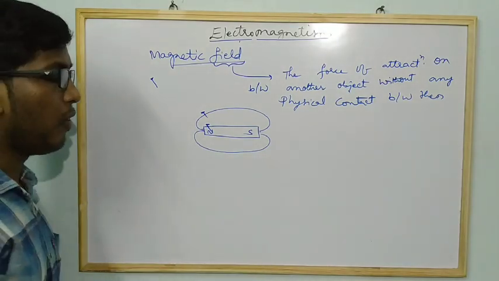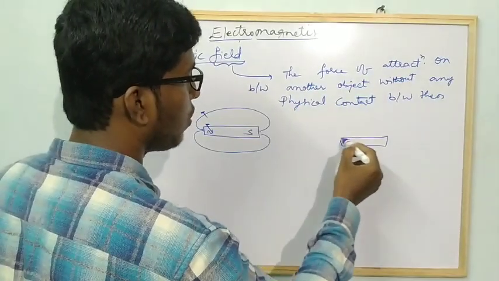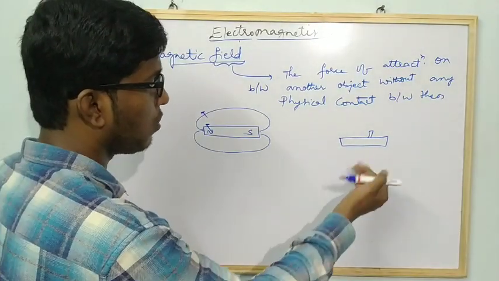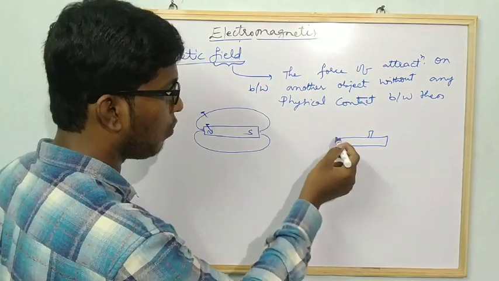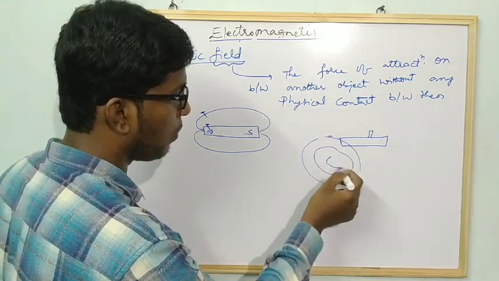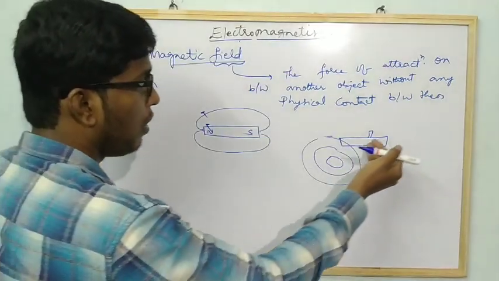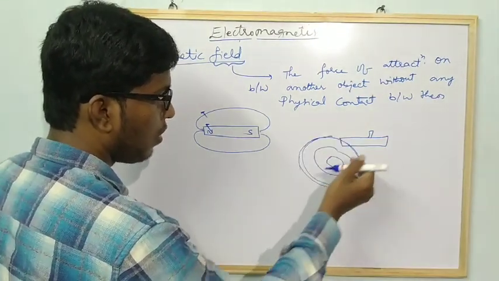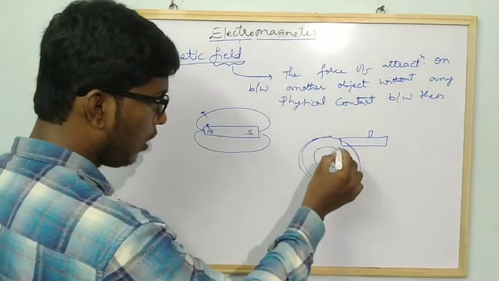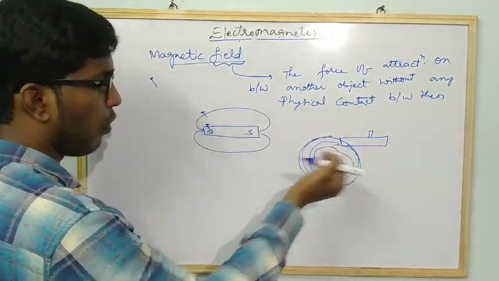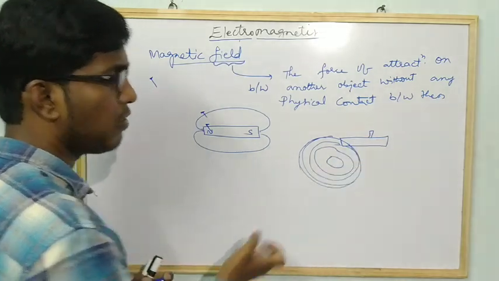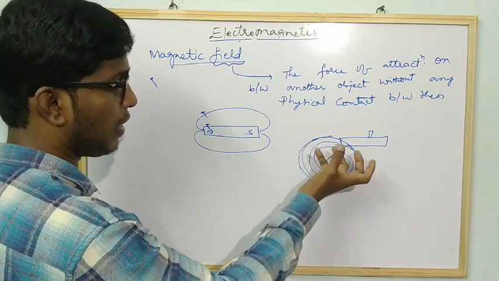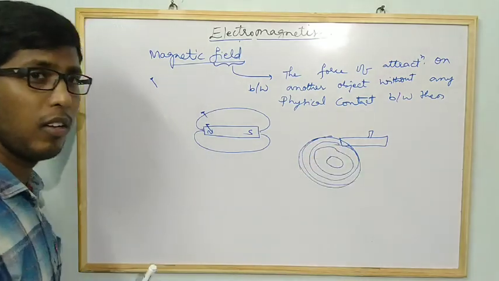See, some incident happened in our state. A ship sank into the water in Vizag, I think, where many of the tourists died. Whenever the ship enters this region of the water, this water attracts the ship and the ship sinks.